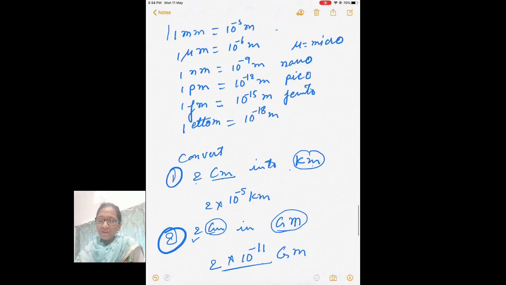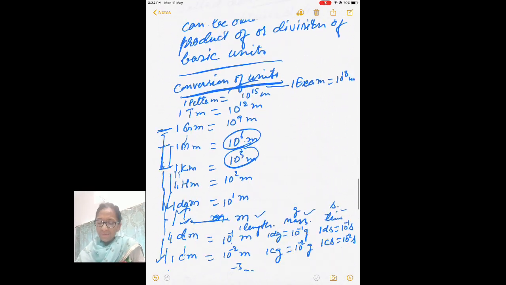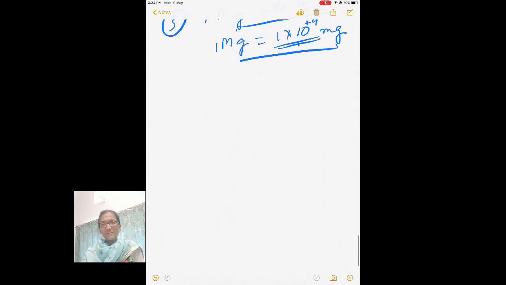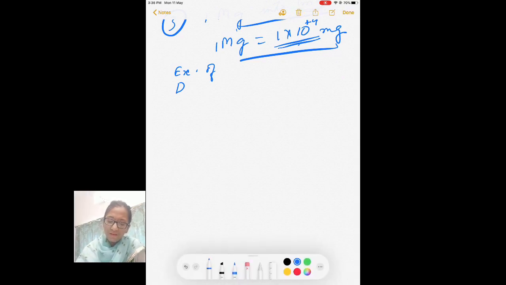Now let me write some of the derived physical quantities and their units. Examples of derived physical quantities.